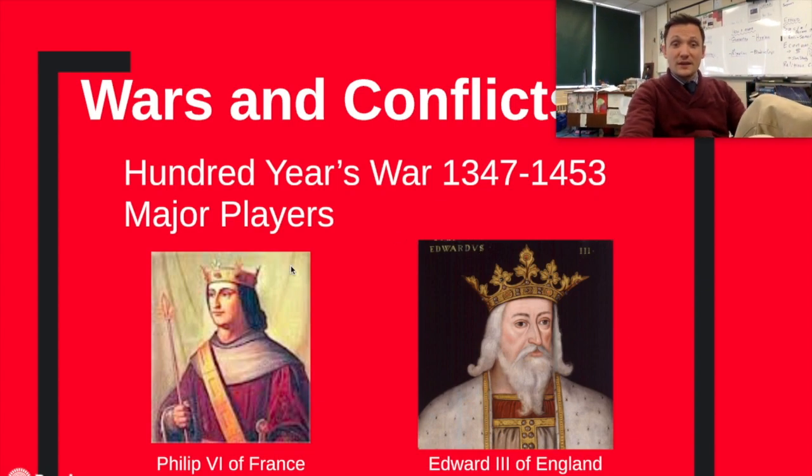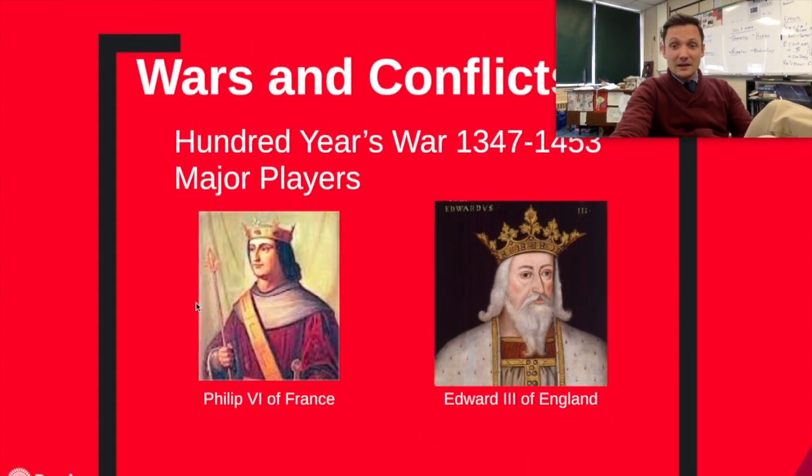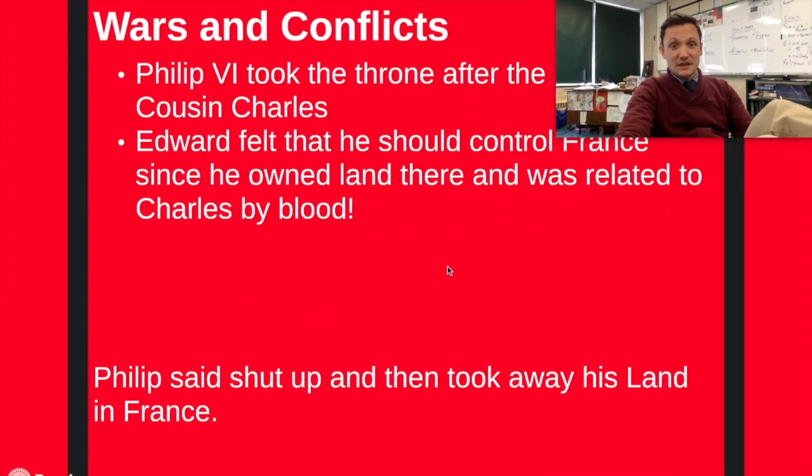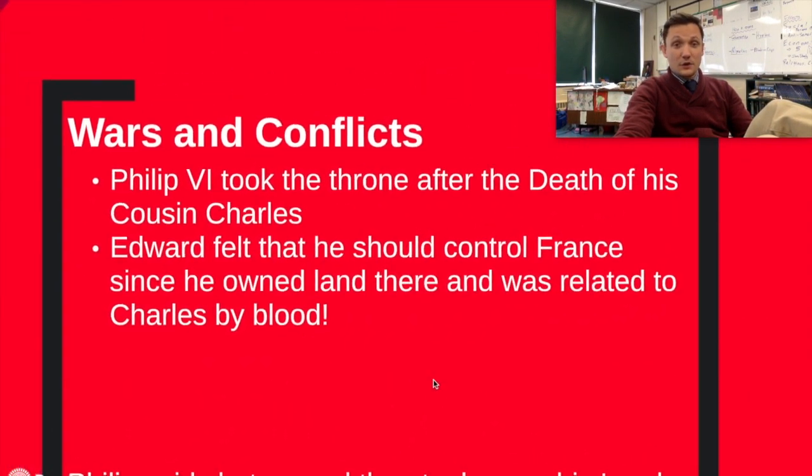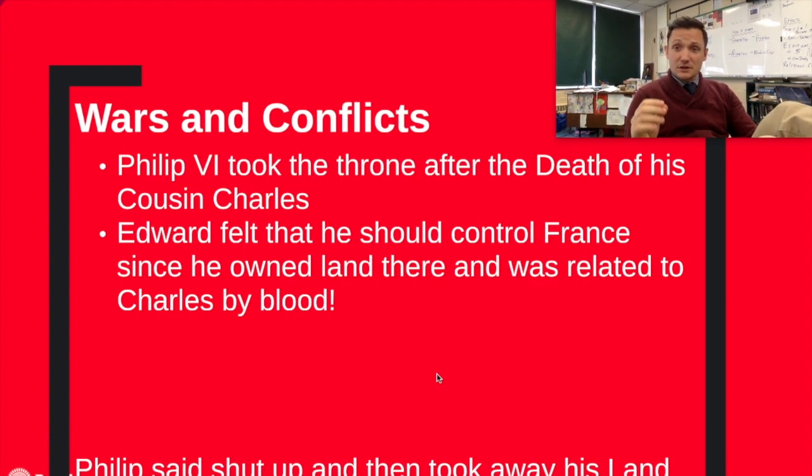So a lot of them wanted this guy to take the throne, Philip VI, who is technically related to the King of France that just had died, but he's a cousin, okay? So, Edward III and Philip VI are going to argue over this throne. However, Philip VI is going to end up taking the throne due to an old law called Salic Law, S-A-L-I-C, that says that no leader can inherit the throne or power through a woman, all right? So, very sexist, very messed up.